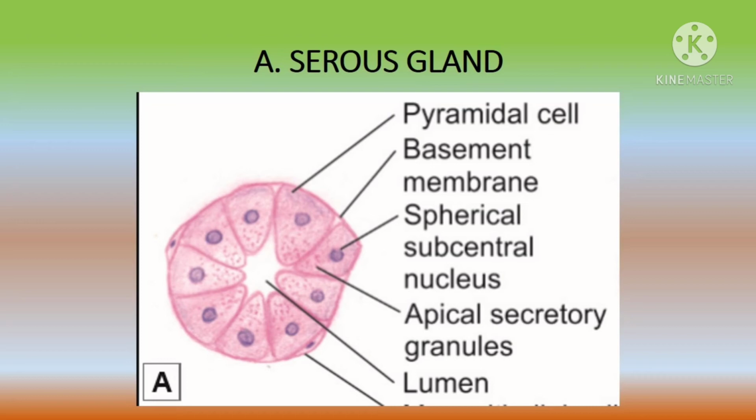Also, the lumen of the acini of serous glands is smaller when compared to the lumen of acini of mucous glands. The comparison of mucous and serous glands is very important to know to distinguish between the different salivary glands.